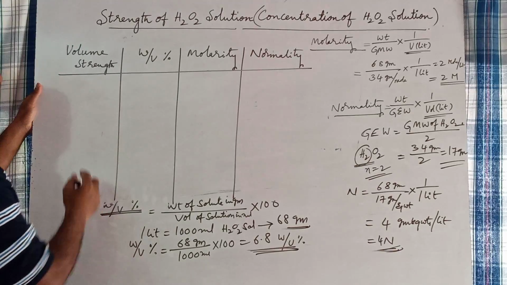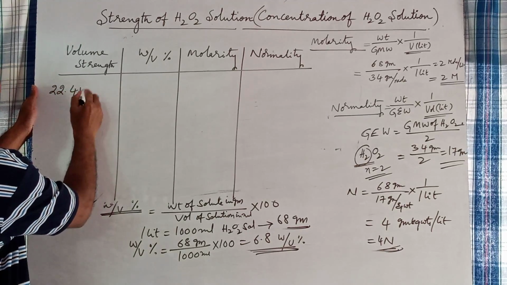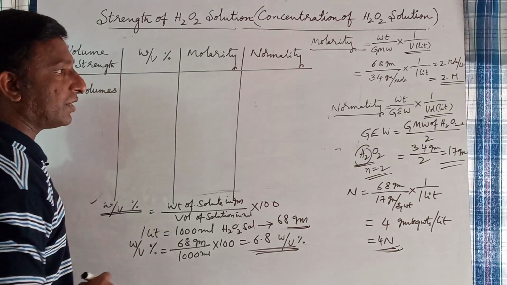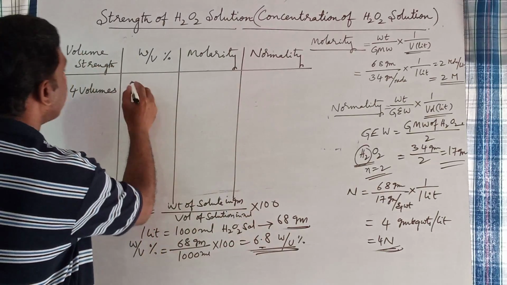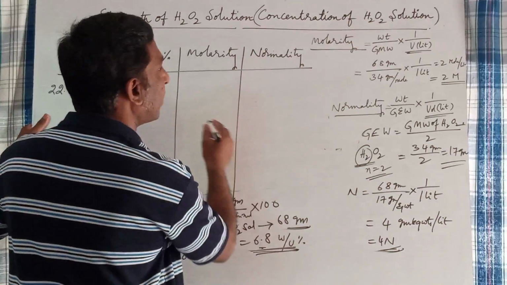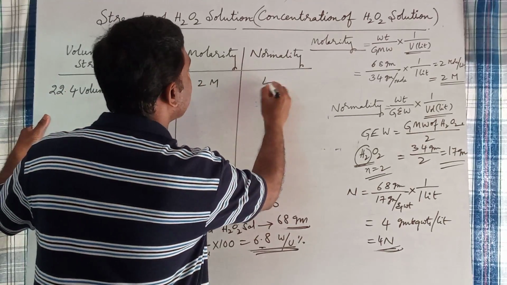So look here, 22.4 volumes of H2O2 solution: its weight by volume percentage is 6.8, its molarity is 2 molar, and its normality is 4 normal.